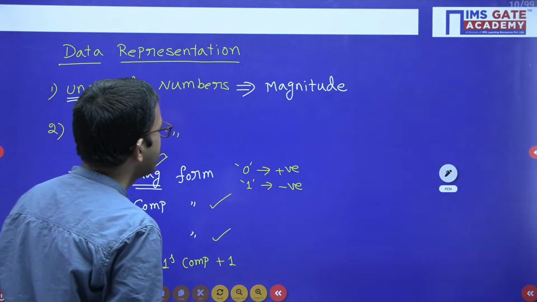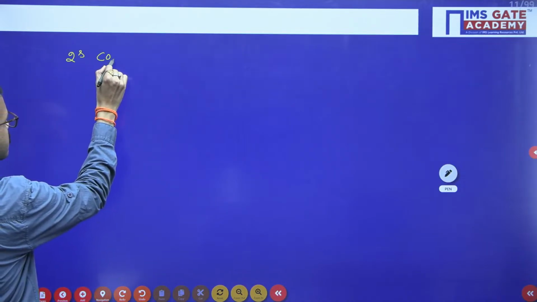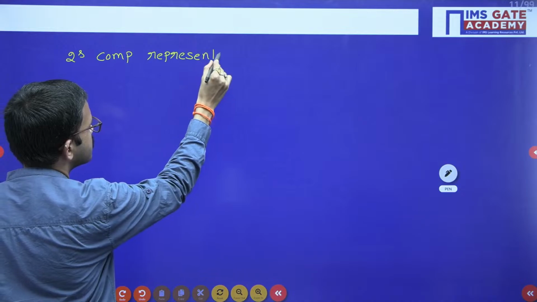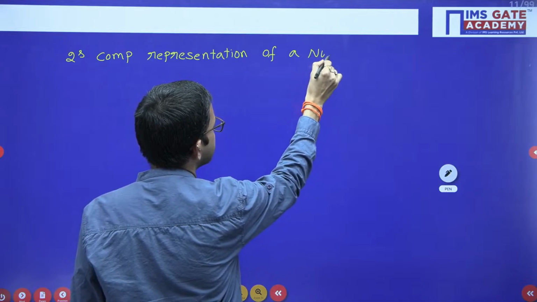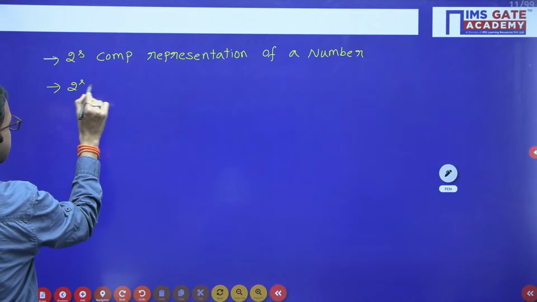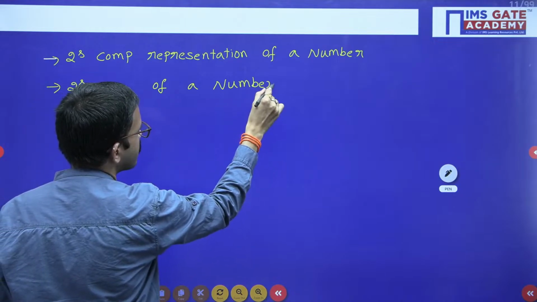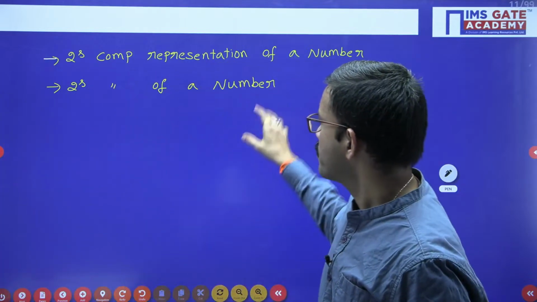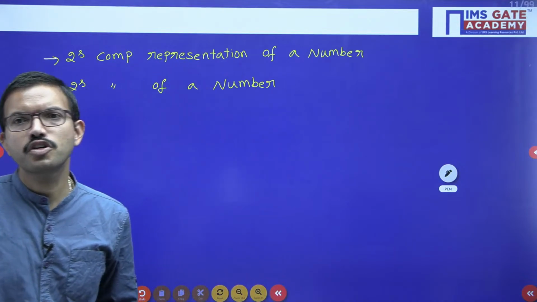Now all of you tell me, I will write two statements on the board. Whether those two statements are same or different, all of you please confirm. Twos complement representation of a number, and the other one is twos complement of a number. Jitendra and other students, please confirm whether these two statements are same or different.